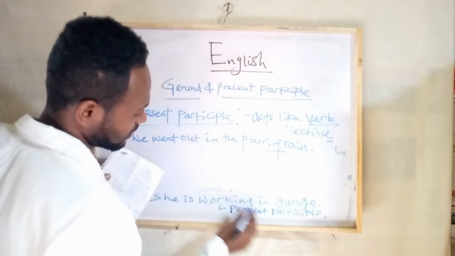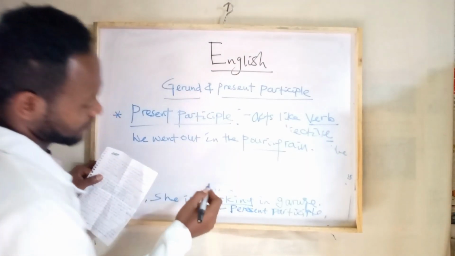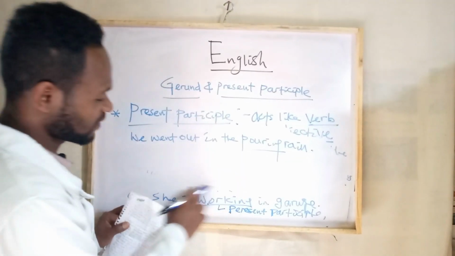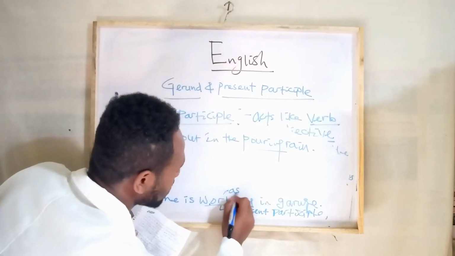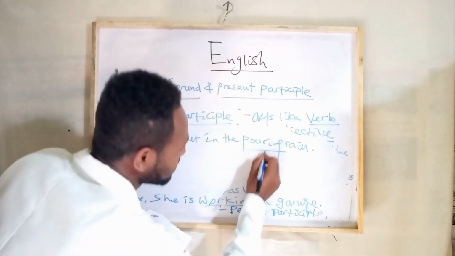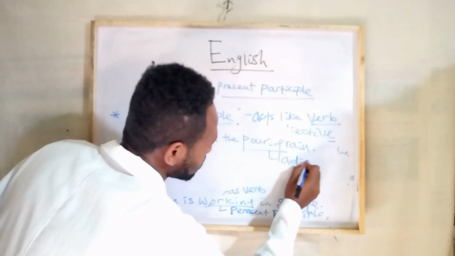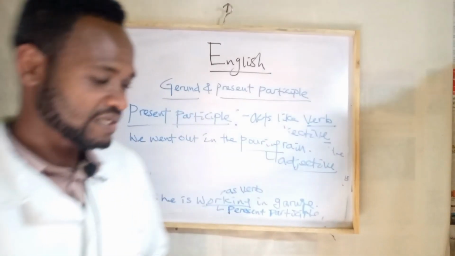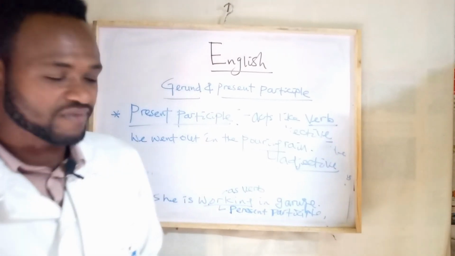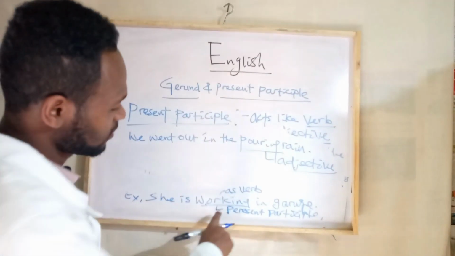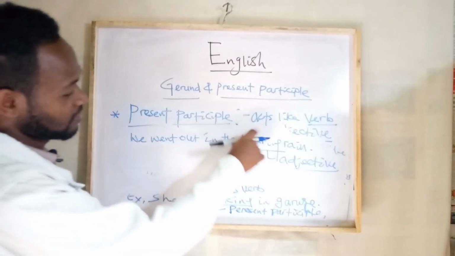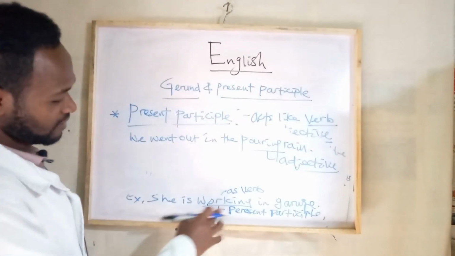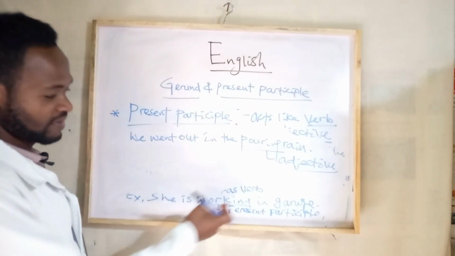Both are present participles, but there is a difference. This one is used as a verb and this one as an adjective. When we defined it earlier, we said present participle acts like a verb or adjective, so both are fine. In she is working in a garage or at home, working is the ing form used as a verb.